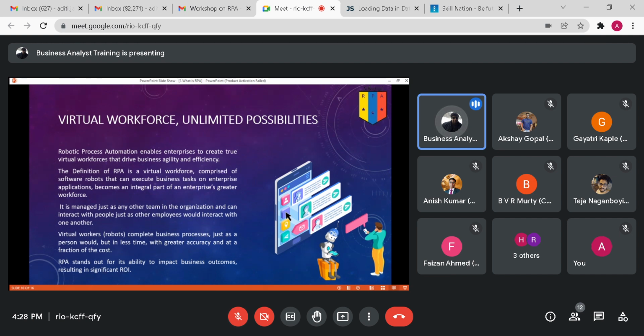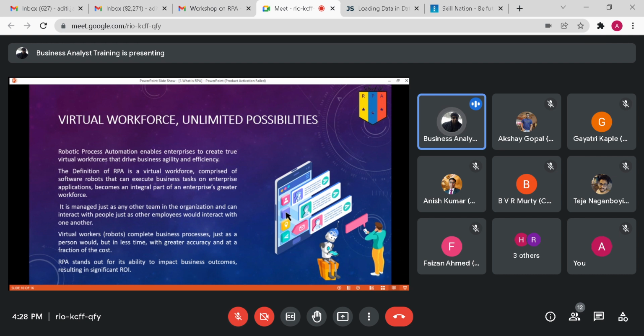So now what is going to happen in the future is we will have a concept of virtual workforce, right? Up till now, you only had human colleagues. If you become a manager, you have to manage human colleagues, doing their performance appraisals, assigning them work, getting work done from them. Going forward, you will have a mix of human colleagues and robotic colleagues, right? So your next colleague might be a robot.